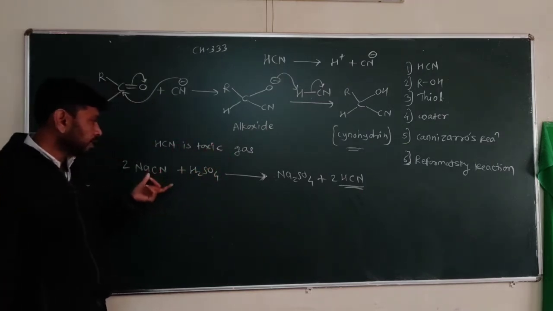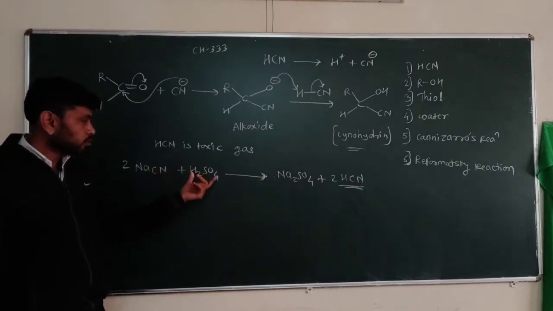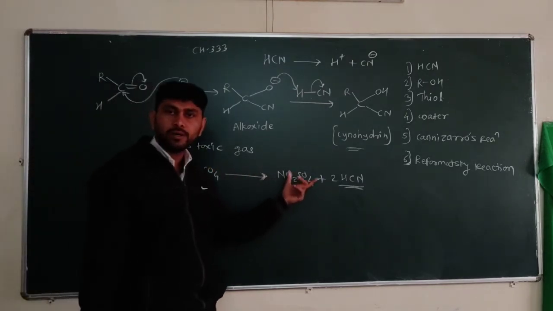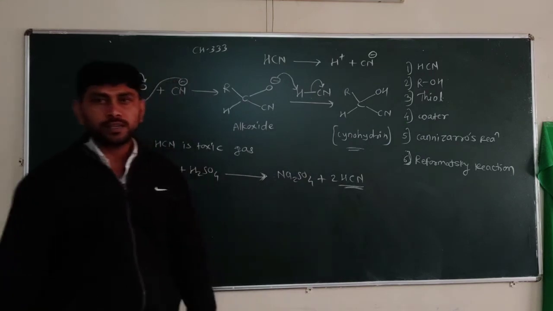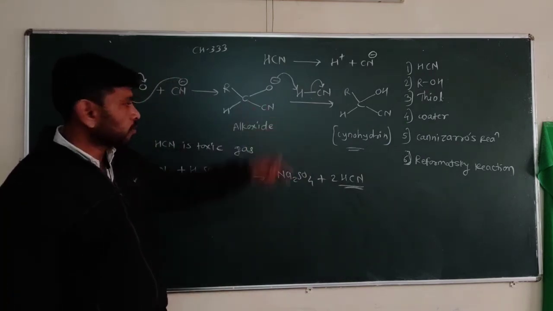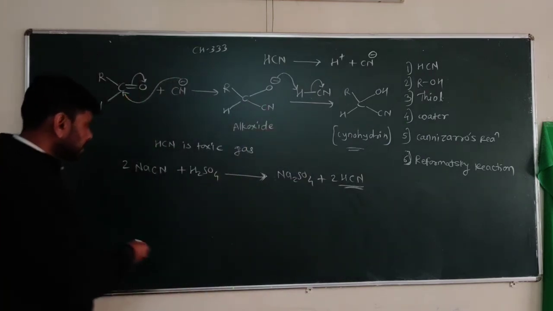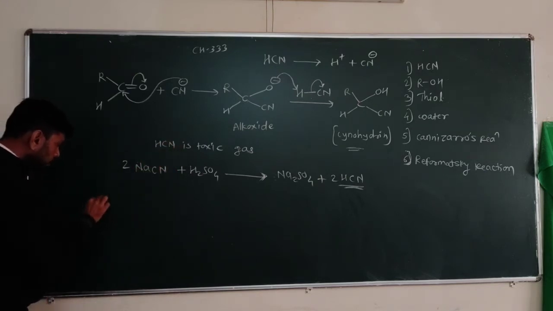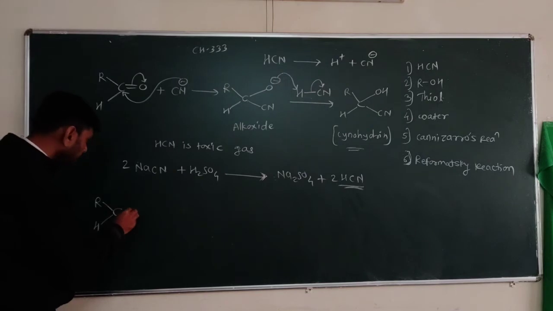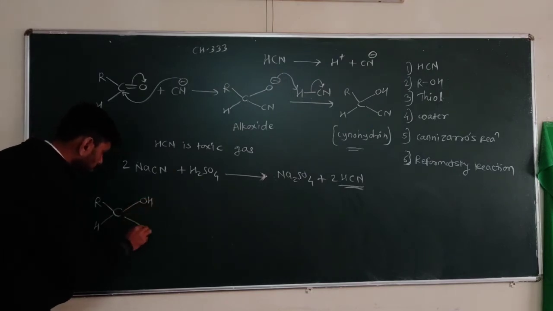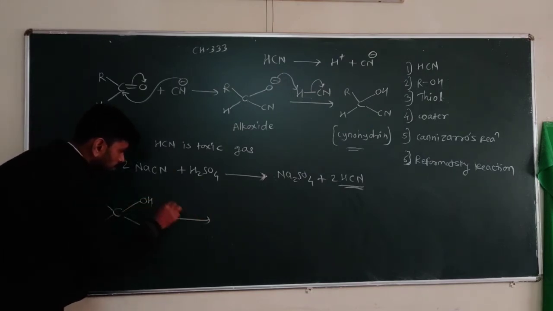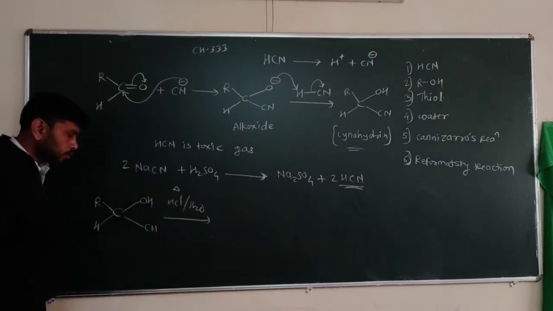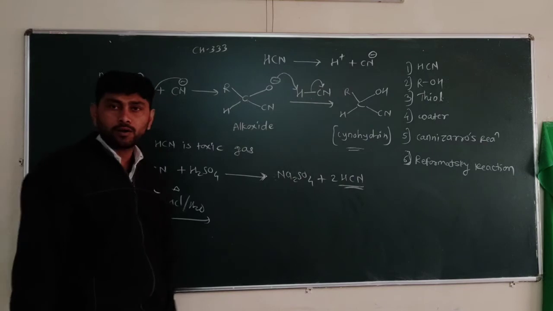That's why in the laboratory we use NaCl and H2SO4 for the preparation of HCl, and that HCl is utilized in the process of cyanohydrin formation. And what is the next reaction for this cyanohydrin? This cyanohydrin is hydrolyzed by acid to alpha hydroxy acid.